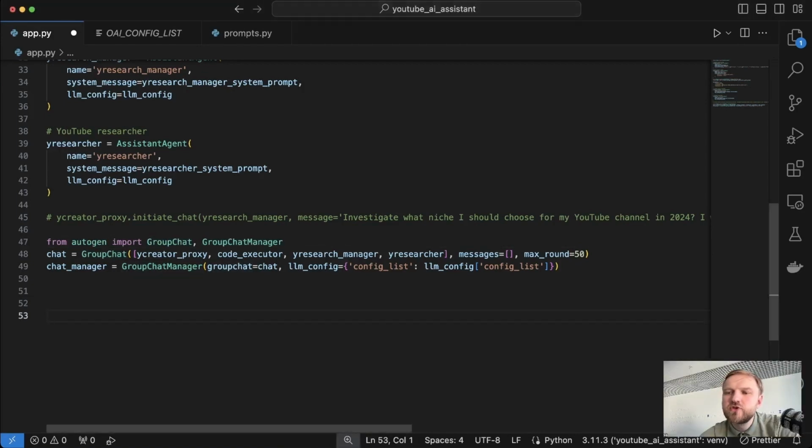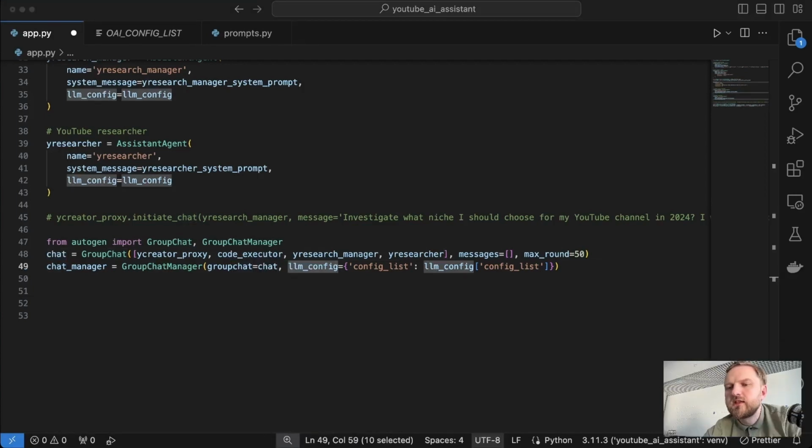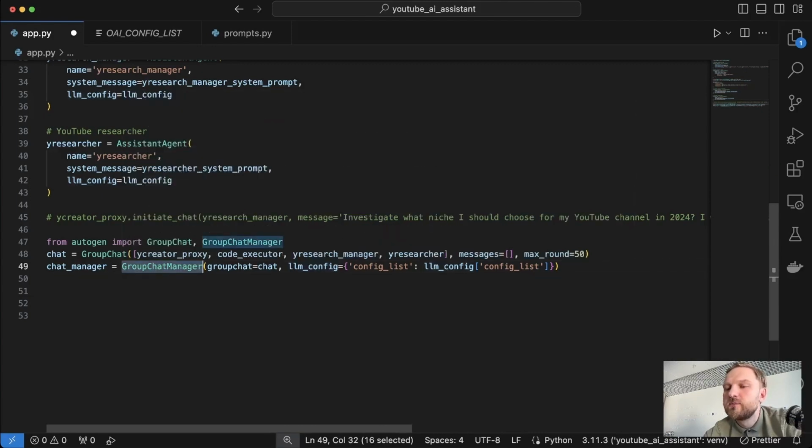The group chat manager itself is the supervisor for our group chat. He is the one who controls the message flow between our agents. He can decide what agent should speak first and what agent should speak next. In order to make this decision possible, we will feed our LLM config to our group chat manager. So our GPT-4 model is available for the group chat manager in order to make his decision.